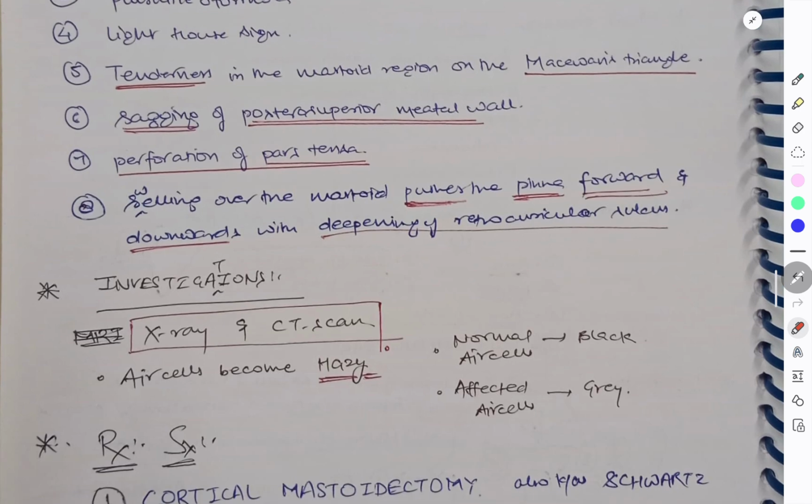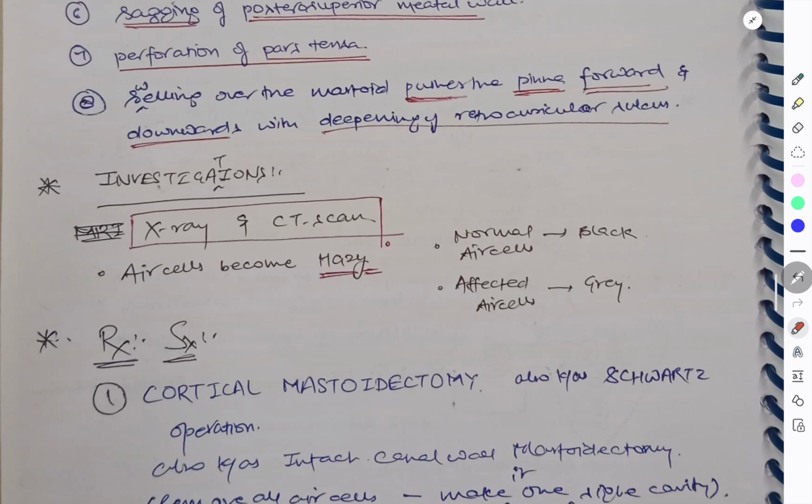Coming to investigations, we can do the X-ray and CT scan. Air cells become hazy here. Normally the air cells are black in color. Here the affected air cells will become grayish.